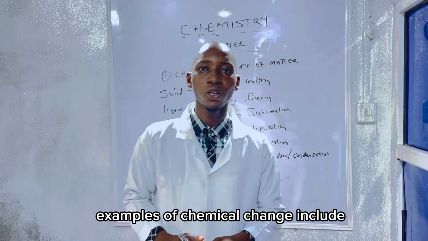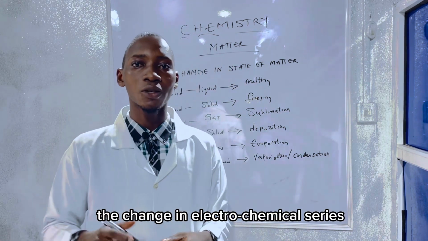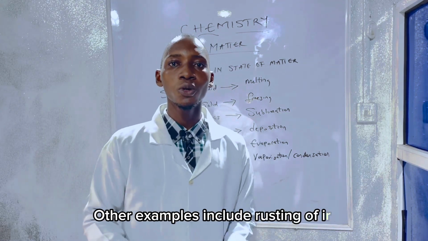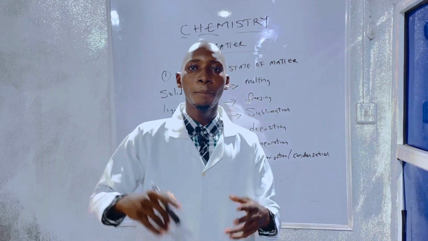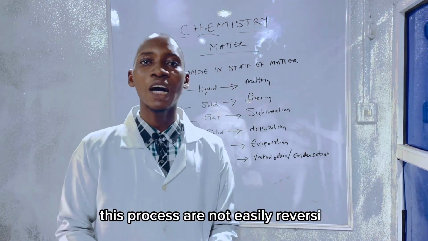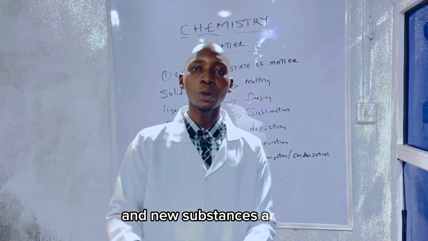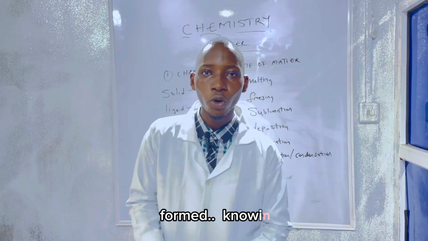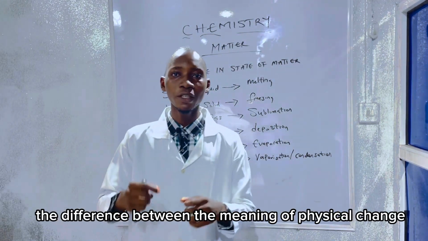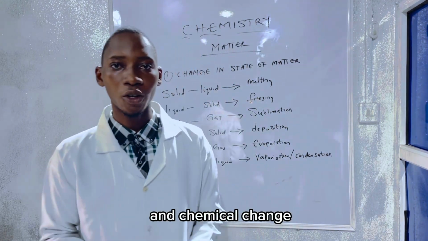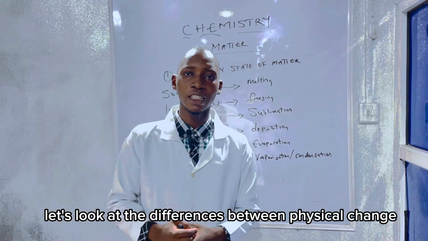Examples of chemical change include the change in electrochemical series. Other examples include rusting of iron, burning of firewood. These processes are not easily reversible and new substances are being formed. Knowing the meaning of physical change and chemical change, let's look at the differences between physical